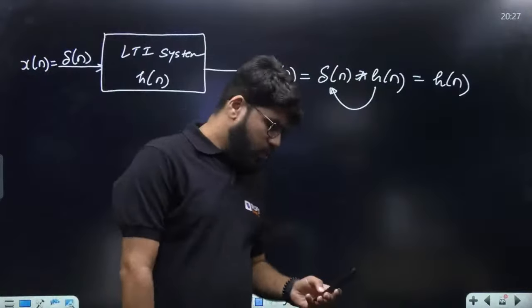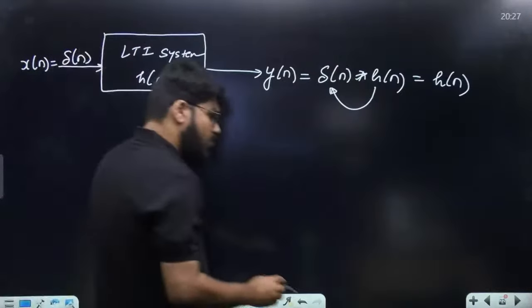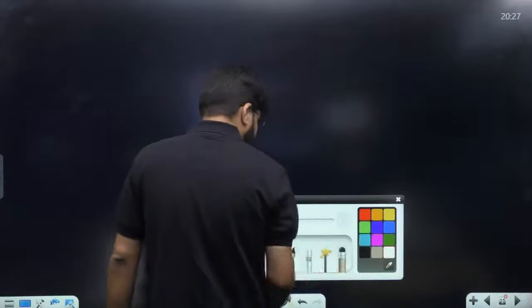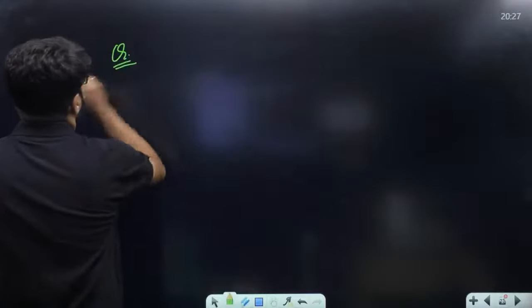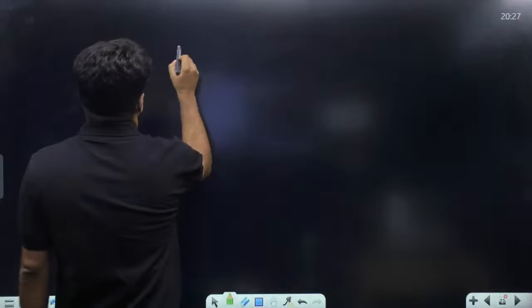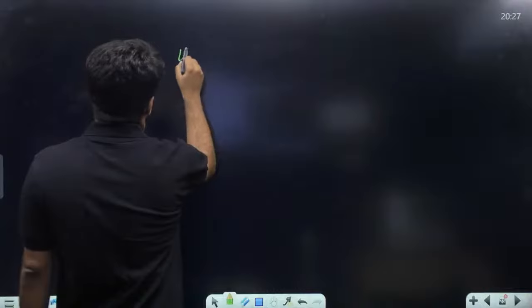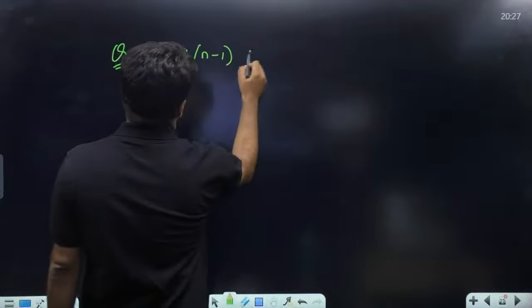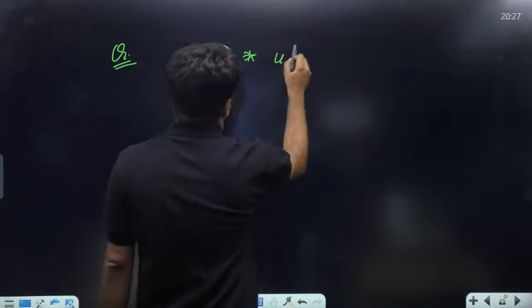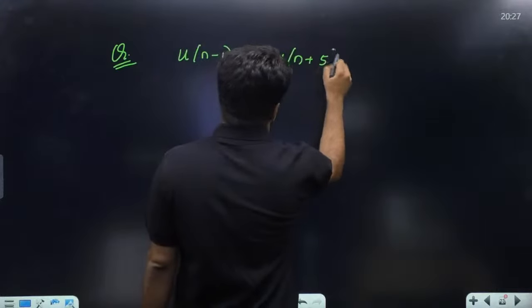Now, some more questions that you should note down from here. Pay attention. Suppose I write down some common questions. What is u of n minus 1 convolution with u of n plus 5?